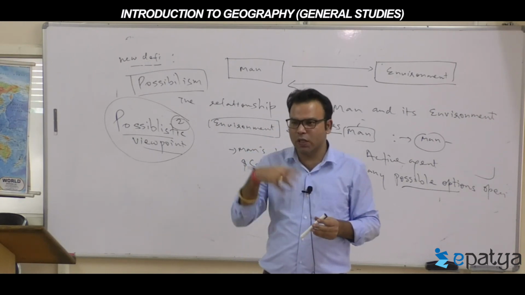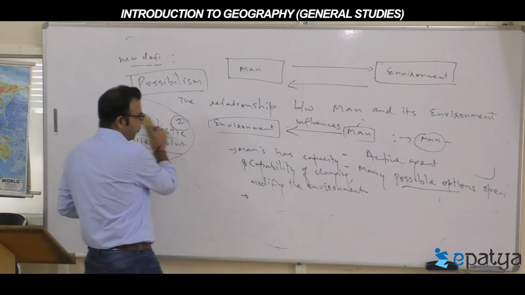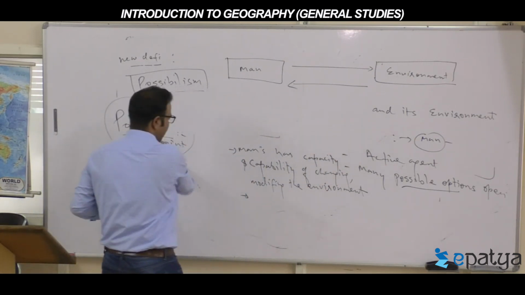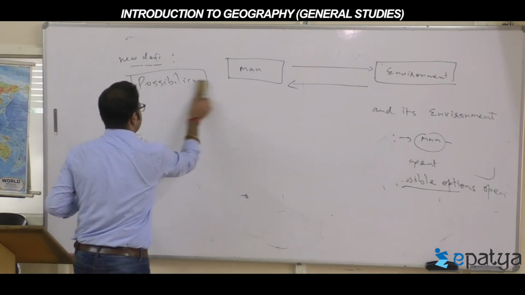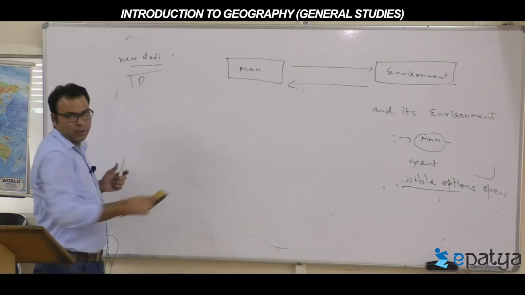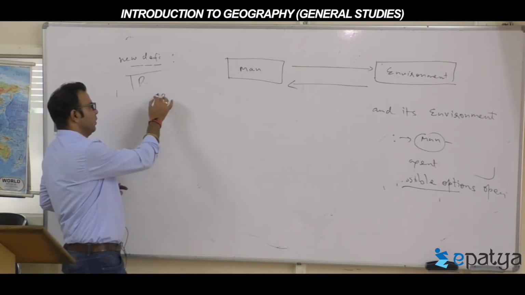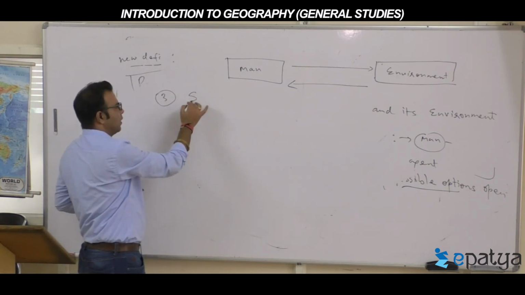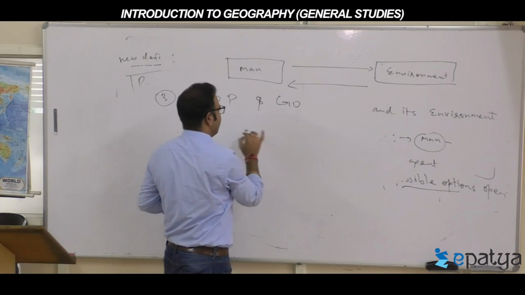This middle way is the third viewpoint. Now coming to the third, the consensus on the man-environment relationship. The consensus is called stop and go determinism. Stop and go determinism.